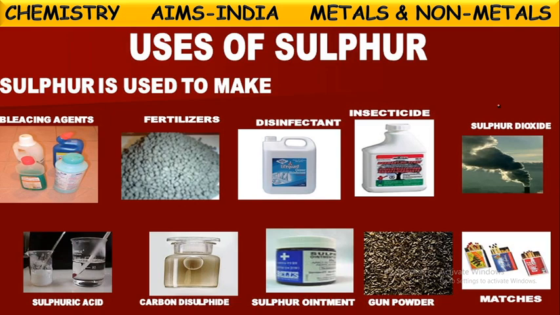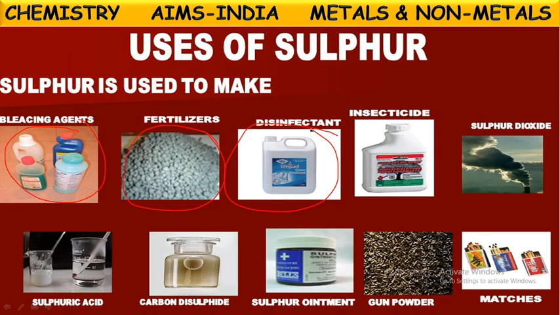Next, if you see one more non-metal, sulfur, widely used in different aspects. This sulfur also, see here, sulfur is used to make bleaching agents like toilet cleaners, bathroom cleaners, tiles cleaners, and even fertilizers. In the preparation of fertilizers also, this sulfur is used, and some disinfectants also. In the preparation of some disinfectants also, sulfur is used, and insecticides which are used in the crop fields, for agricultural purpose, to kill these insects. So in those insecticides also sulfur is used.